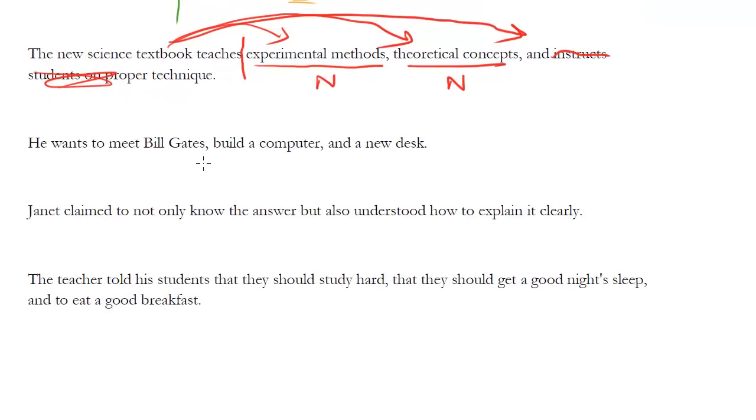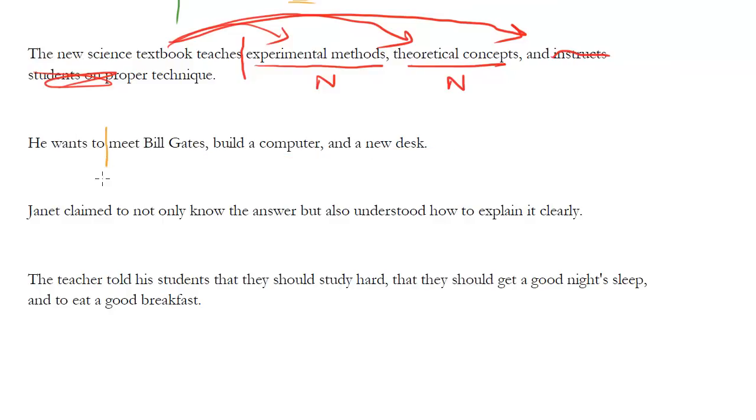He wants to meet Bill Gates, build a computer, and a new desk. So we have to be very careful about the stem on this one. It looks like, okay, noun, verb phrase-ish, noun. Is this parallel? Well, look for the stem. What is the stem here? He wants to meet Bill Gates, build a computer, and a new desk.